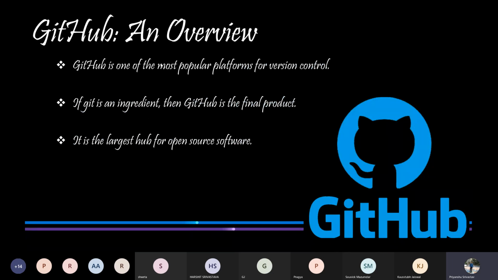You might be wondering what the difference between Git and GitHub is. We can summarize everything in one line: if Git is an ingredient, GitHub is the final product. It is similar to Face and Facebook, where Facebook is a collection of faces, that is, a collection of people, and so is GitHub, which is a collection of all the code, that is Git. It is the largest hub for open source software. It is not that we have only GitHub for version controlling. We have other types of software as well, but the features provided in GitHub are better than others. So it is one of the most popular platforms for version control.